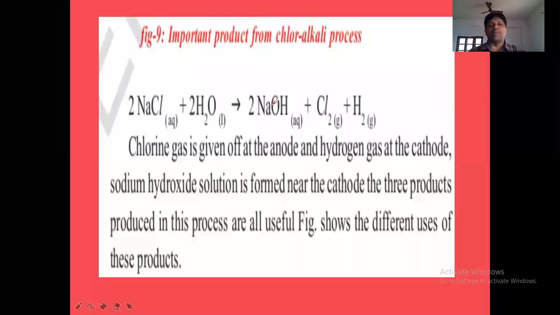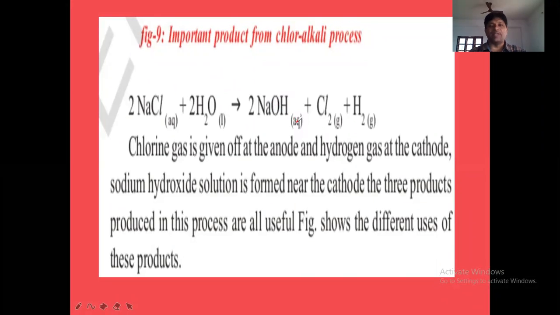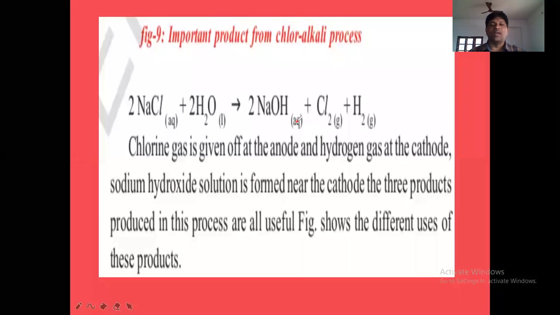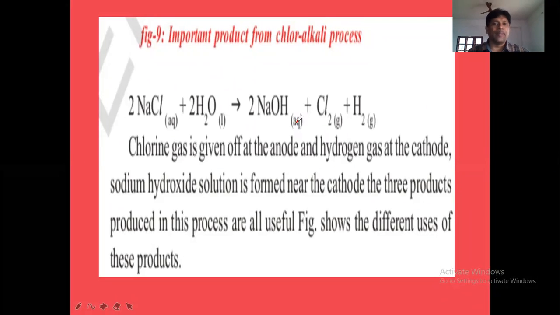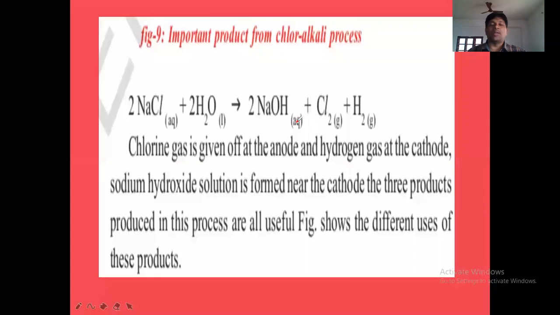As the NaOH base is dissolved to form an aqueous solution, this soluble base NaOH is called an alkali. Soluble bases are called alkalis. Suppose you take zinc hydroxide. Zinc hydroxide is a base, but it is not an alkali because zinc hydroxide does not dissolve in water. Therefore, zinc hydroxide is a base, but not an alkali. Keep that point in mind.